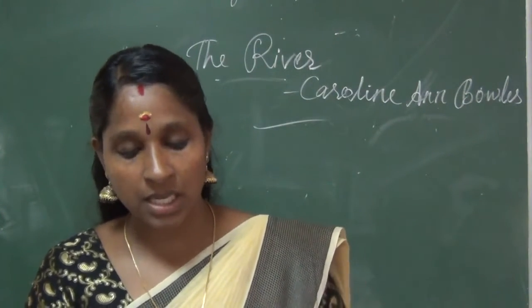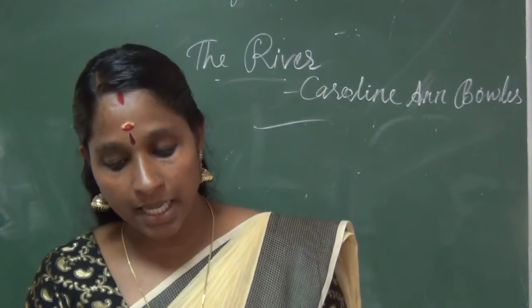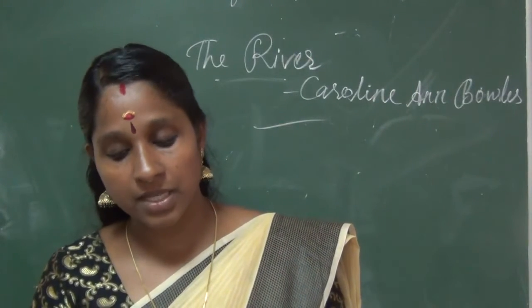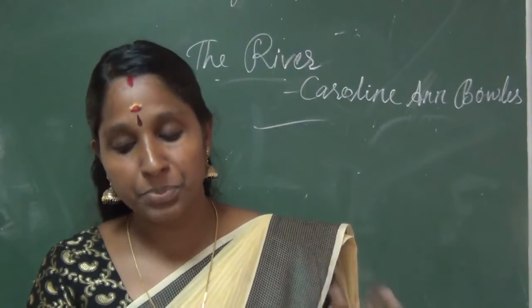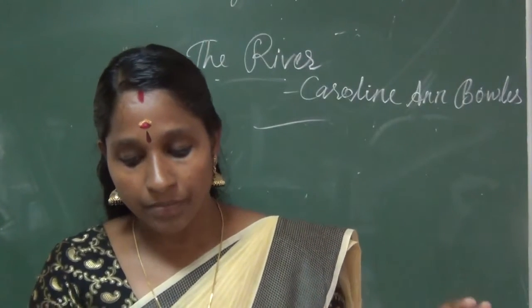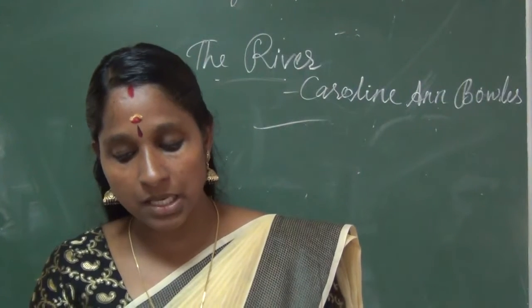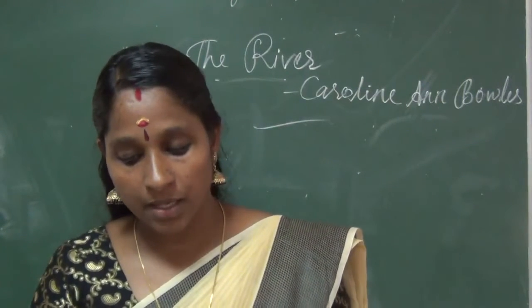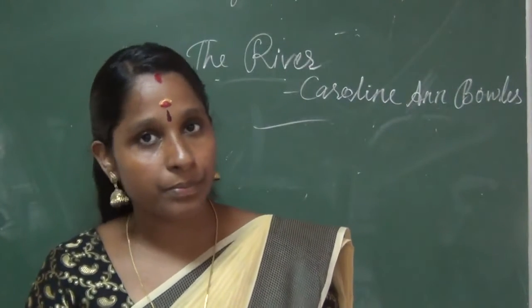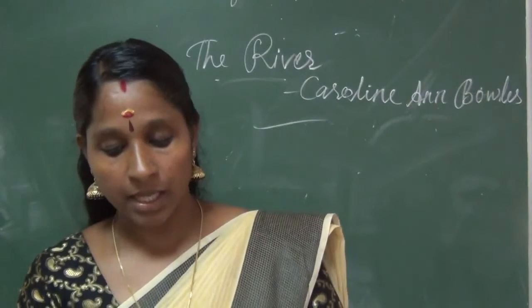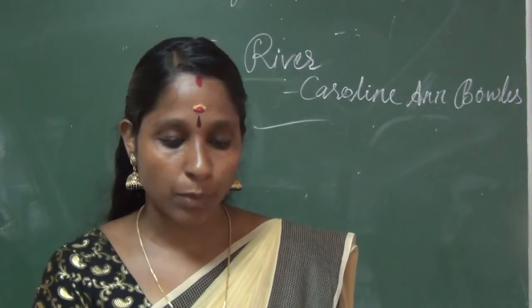Now take a look at the previous stanza: river, time, motion, ocean, prime. Here river is A, then B, C, C, B. Time and prime are rhyming words, and motion and ocean are rhyming words. Clear? So learn this poem.